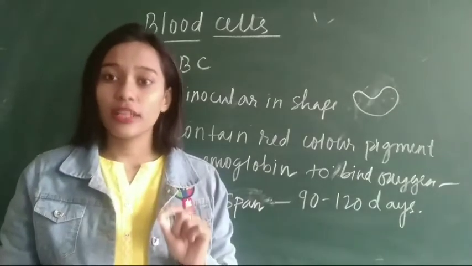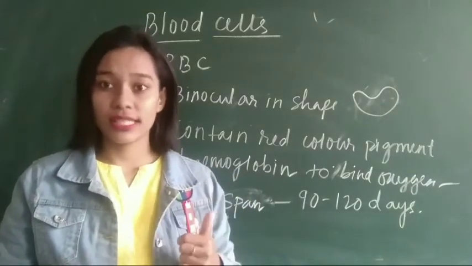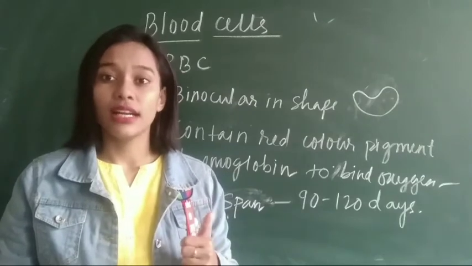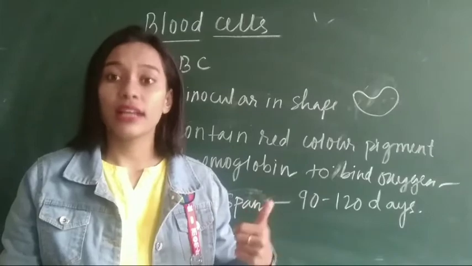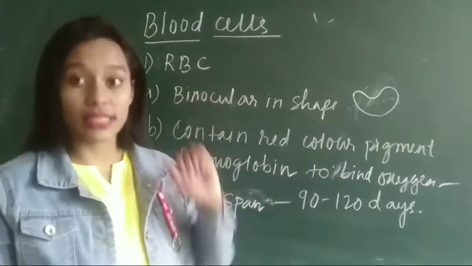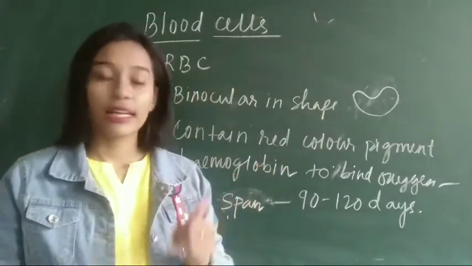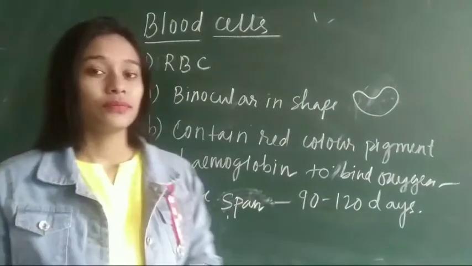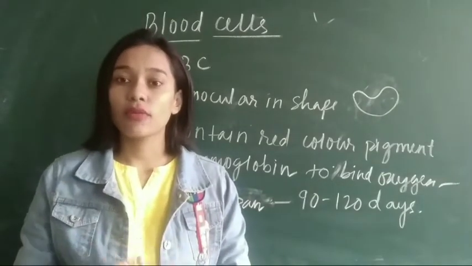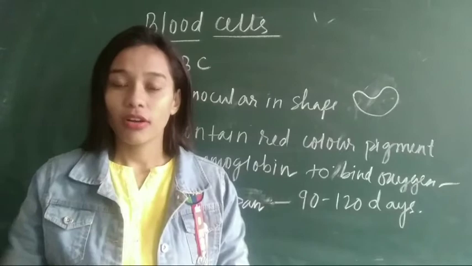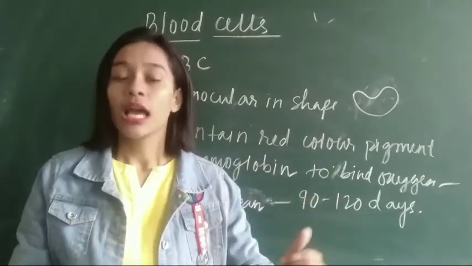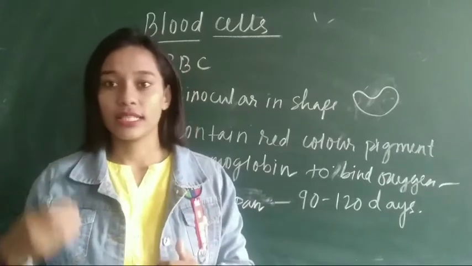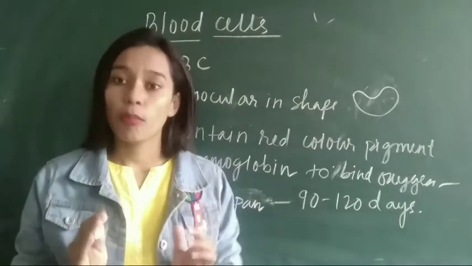Like in plants, chlorophyll is there, which gives them green color. Likewise in blood we have hemoglobin, which gives it red color. That is why it is named red blood cell, because the color is red. Now the function of hemoglobin is to bind oxygen. This hemoglobin will bind oxygen and form oxyhemoglobin, and in this way they circulate oxygen throughout our body.